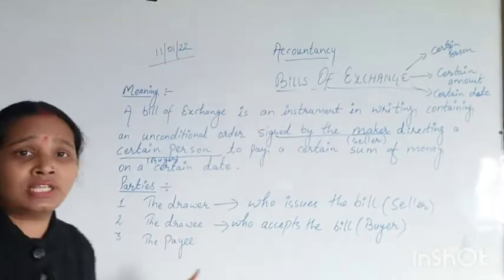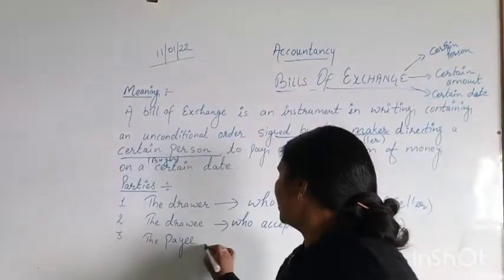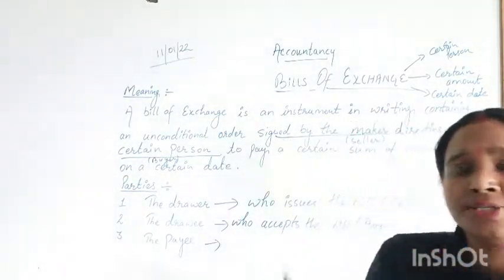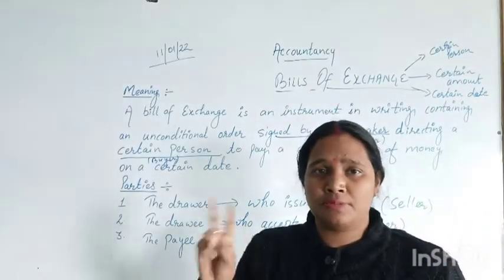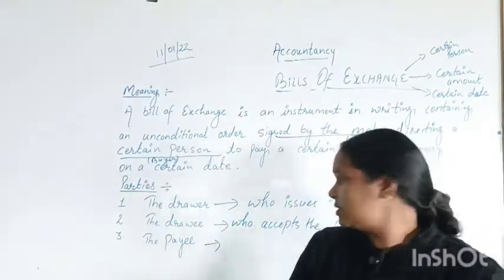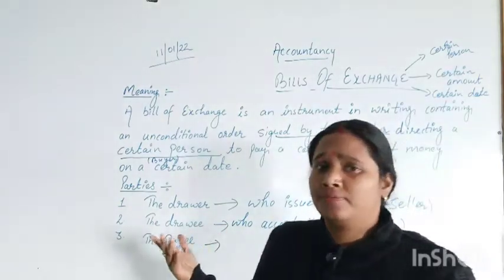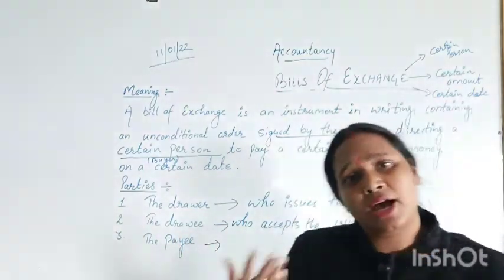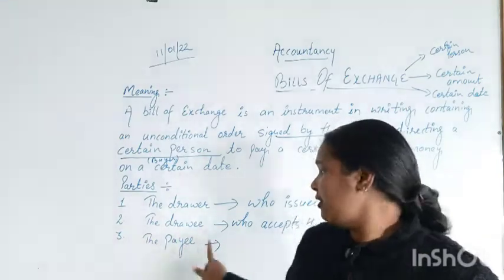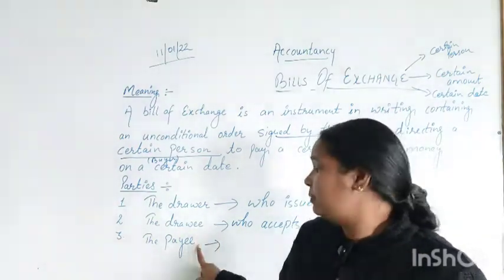Okay. Now the third one is the payee. Who will be the payee? See, there may be two situations. First, the drawee himself can be the payee. Means if I have purchased the goods and I will pay the amount, then I will be the drawee and also the payee.